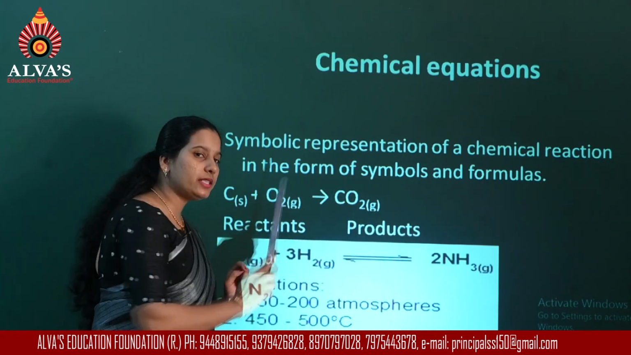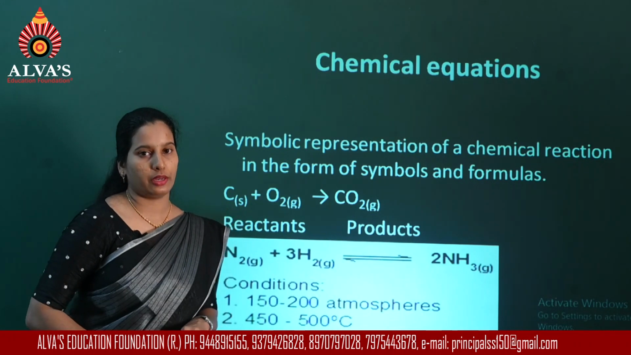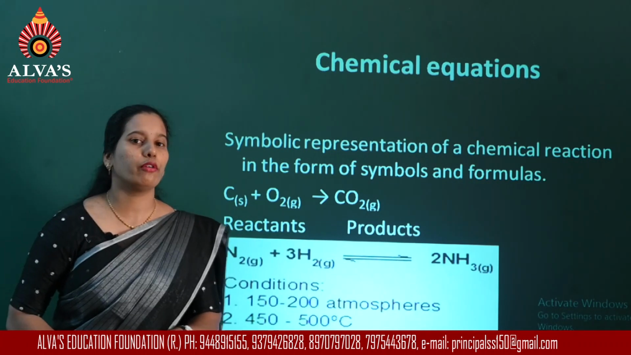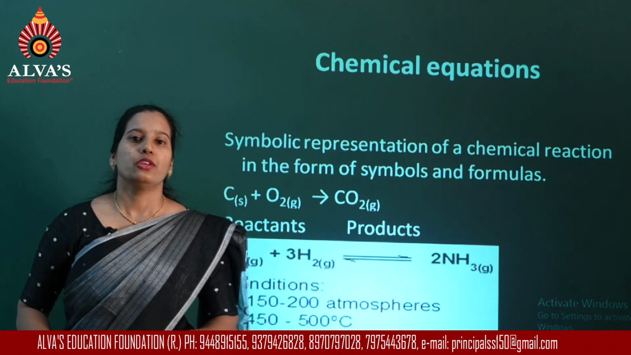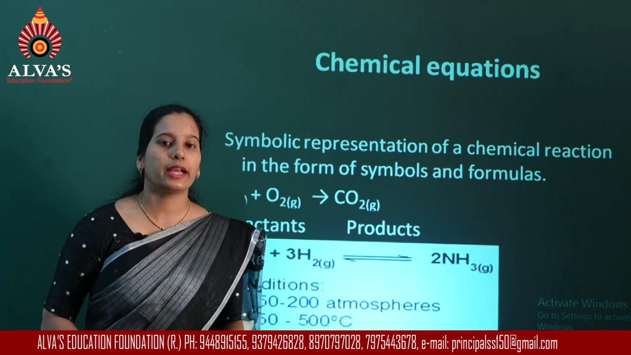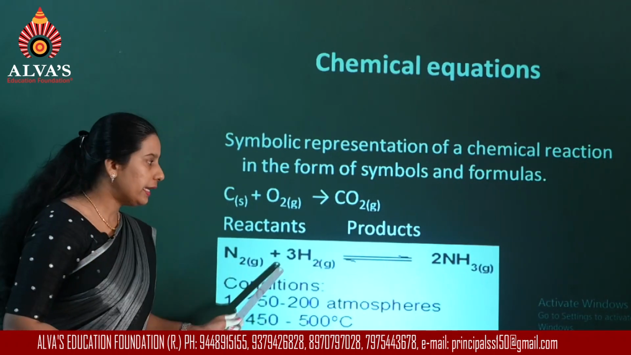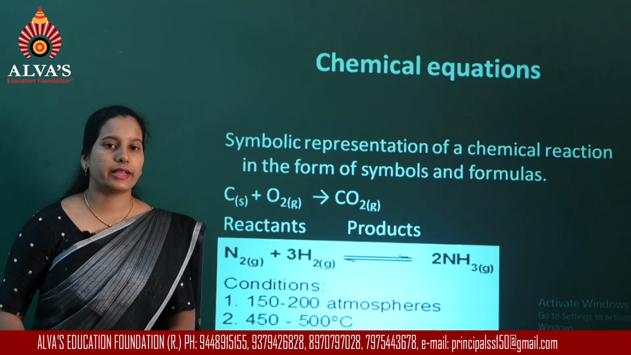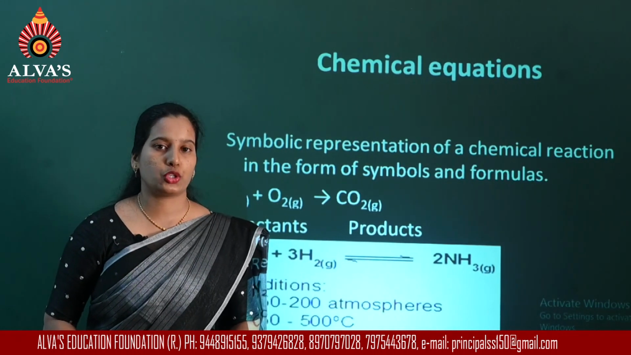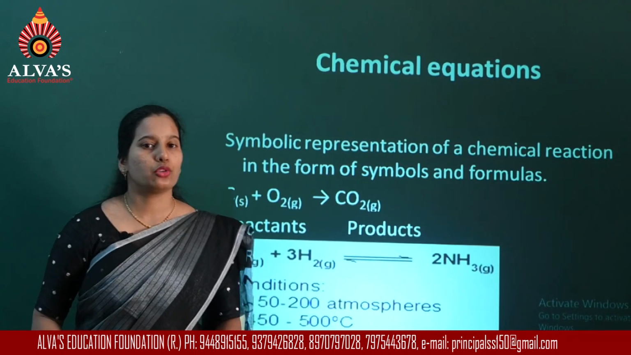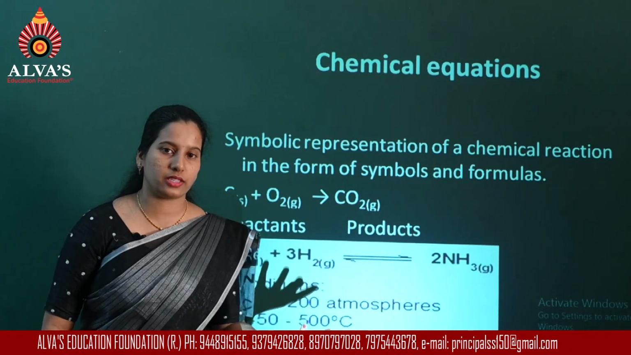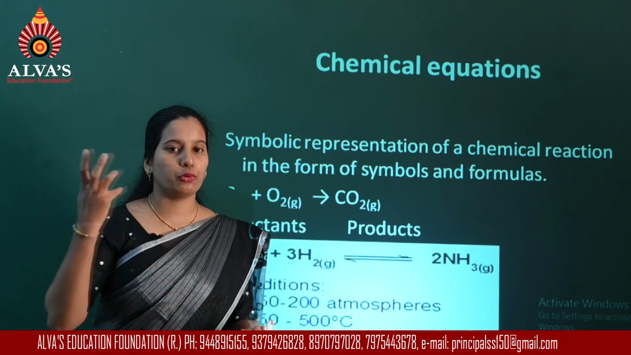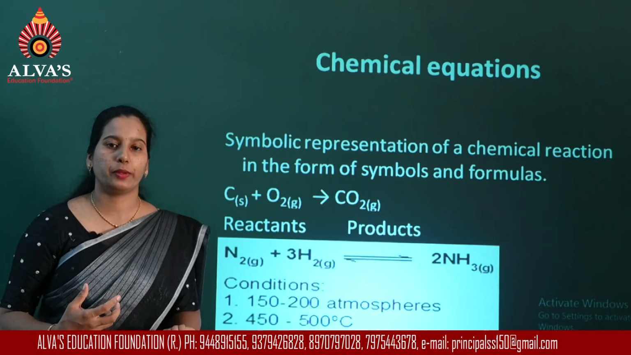Now these numbers are used to balance the equation. Now why do you have to balance the equation? You have already studied the law of conservation of mass. So in order to satisfy the law of conservation of mass, balancing the equation is necessary. What is the law of conservation of mass? Mass can neither be created nor be destroyed during a chemical reaction. So whatever mass of the reactants you take, the mass of the atoms of different elements on the right side also should be the same.